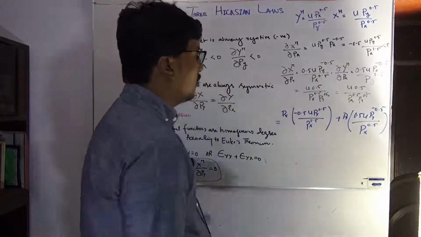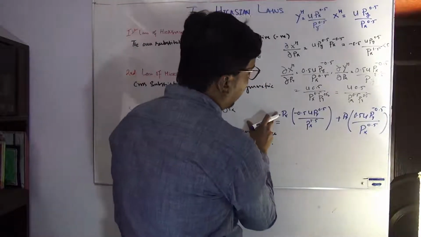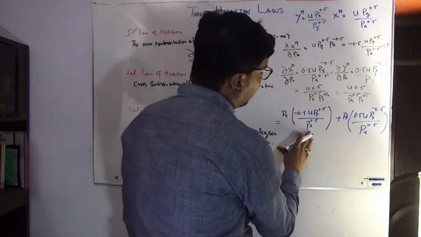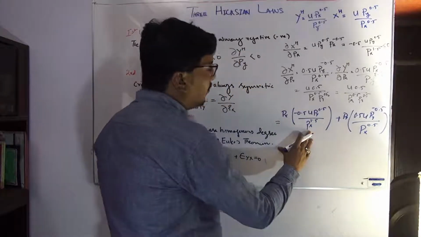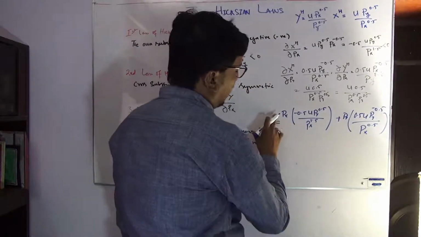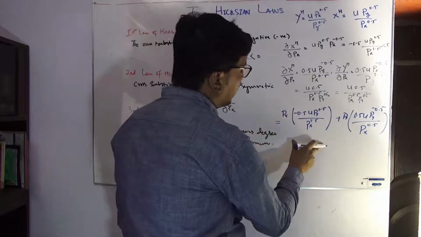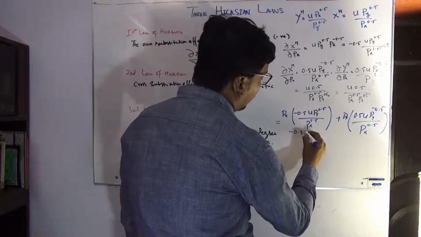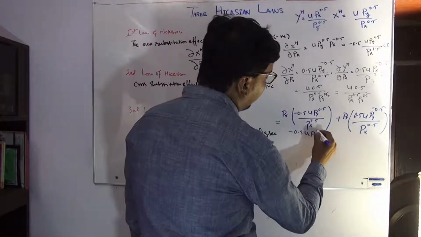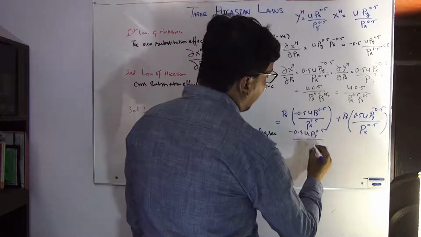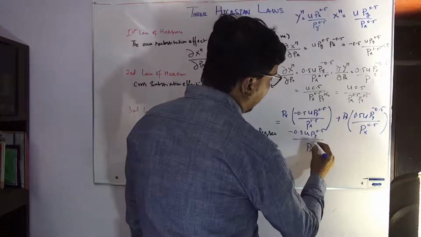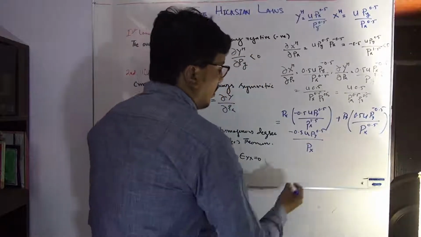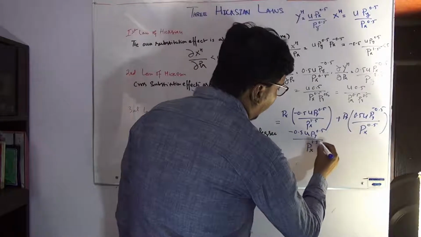Now we have to think about whether this is going to be 0 or not. First of all, this is px power 1, this is px power 0.5, and if we take this power into the denominator, it will be 0.5 u py^0.5 and px^(1.5 minus 1).